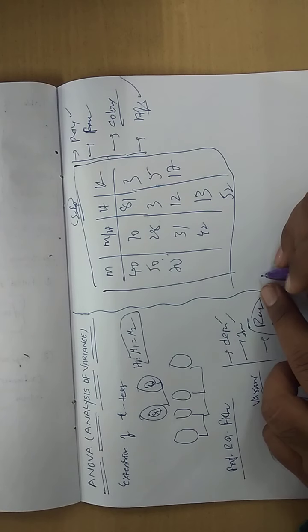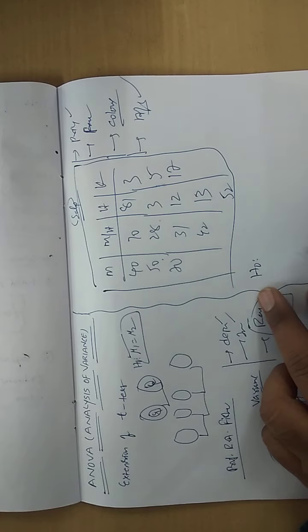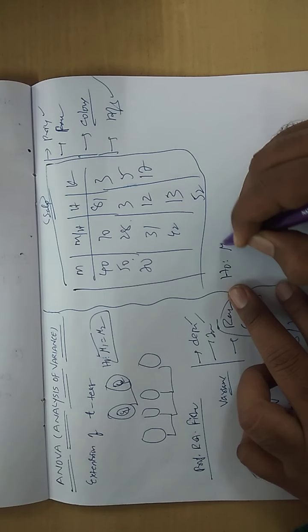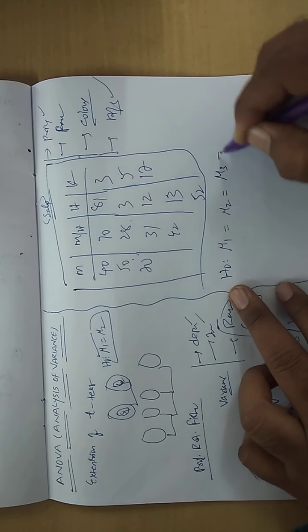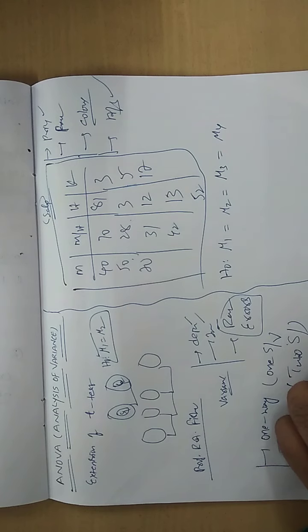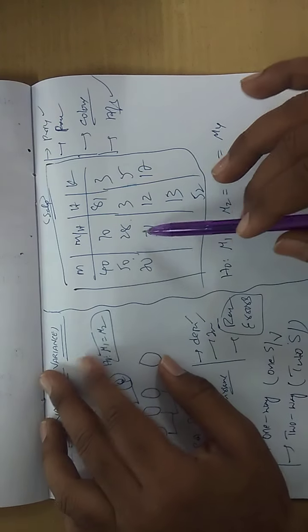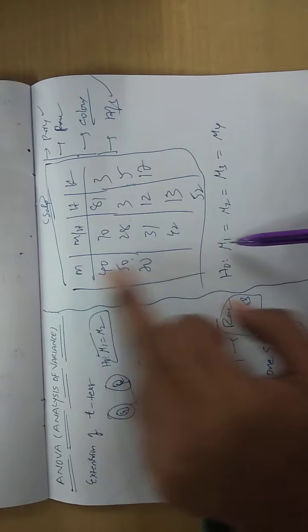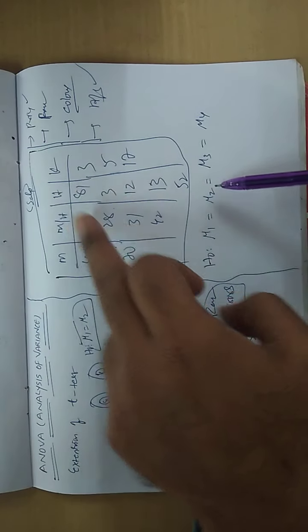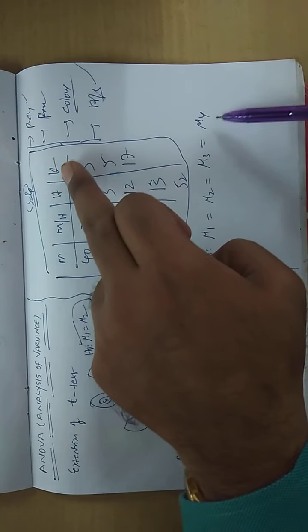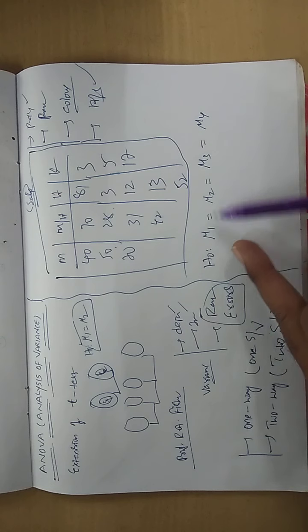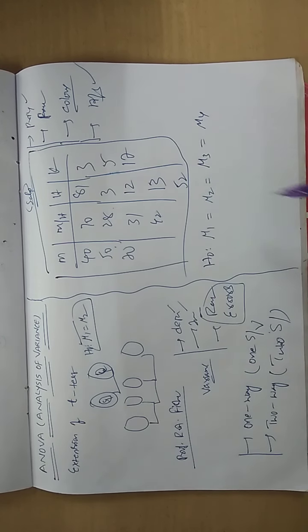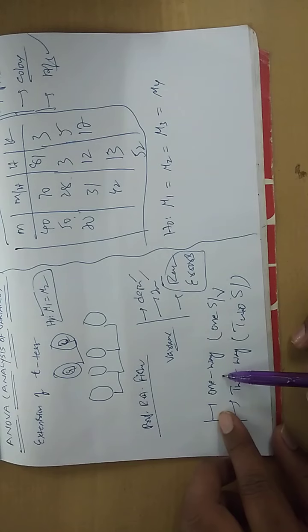Now, just like in our large sample and small sample tests, what is the hypothesis going to be here? H naught, which is nothing but mu1 equal to mu2 equal to mu3 equal to mu4. Because how many companies? Here I am comparing 4 companies at a time. So mu1 for Maruti cars, mu2 for Mahindra cars, mu3 for Hyundai, and mu4 for the Kia company. This is called the null hypothesis for, strictly speaking, one-way classification.